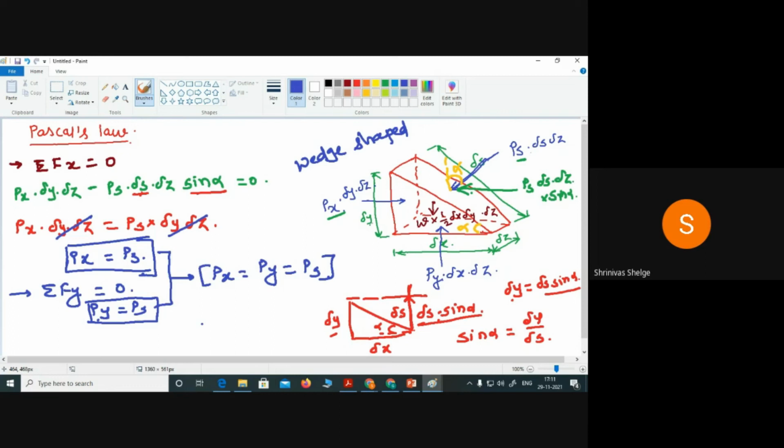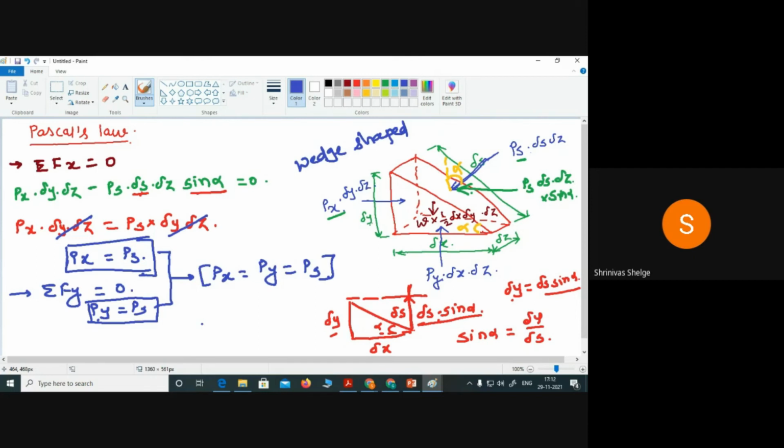The pressure acting along the x direction is Px, along the y direction is Py, and along any chosen direction, the s direction, is Ps.